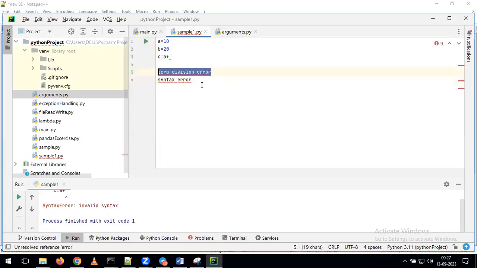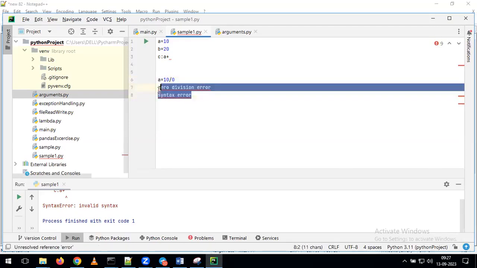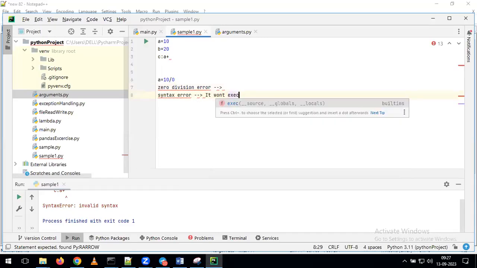What is the difference between this error and this error? Any guesses? This time with this program we are getting the syntax error. In the previous example, I gave simply a equal to 10/0. At that time it gave the output as ZeroDivisionError. What is the difference between this syntax error and ZeroDivisionError? Here in the first statement we did not define b, so it is saying that we did not complete this statement. Okay. The second one, we are dividing by 0, so it is throwing a ZeroDivisionError. Okay, so partially correct. Syntax error is nothing but an error that stops your program from executing.